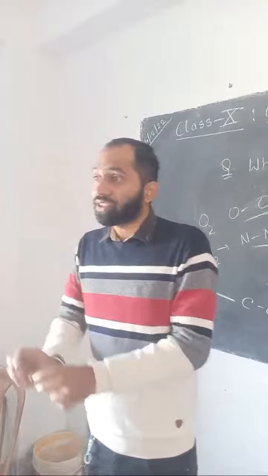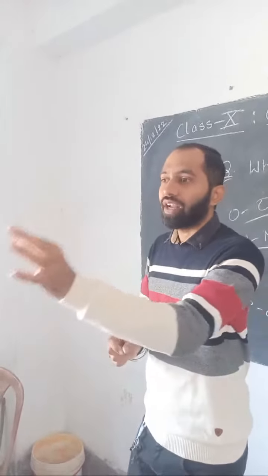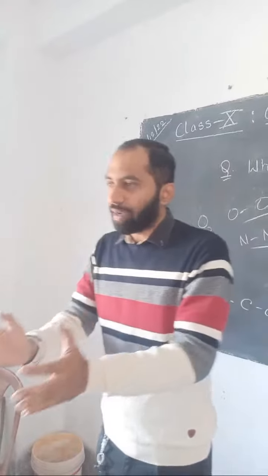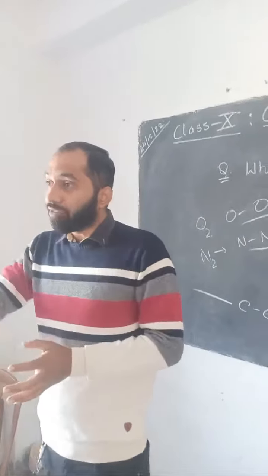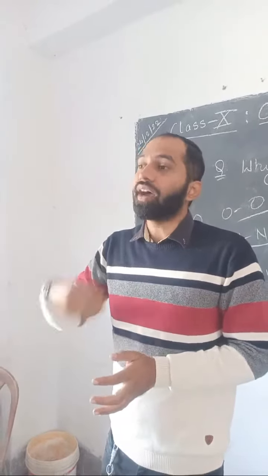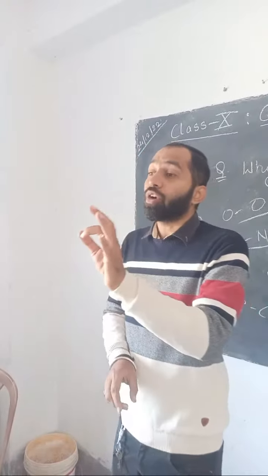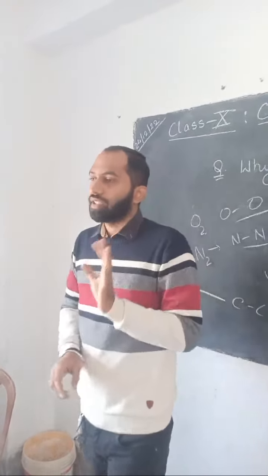You are just changing their shape, their arrangement. This is called allotrope. You are given some atoms of carbon. The way you arrange those atoms will form a different structure. So allotropy is a natural structure.